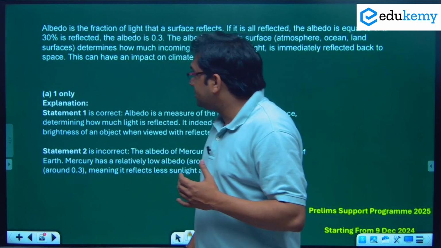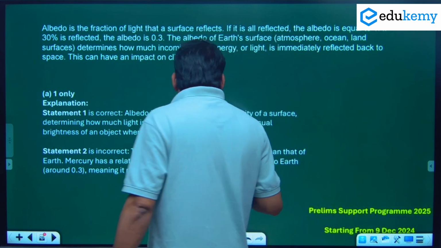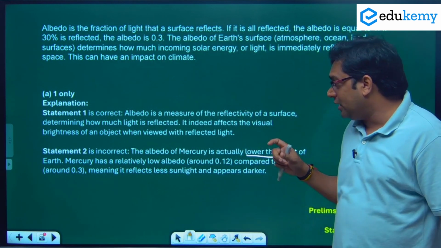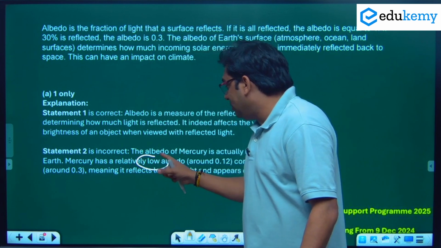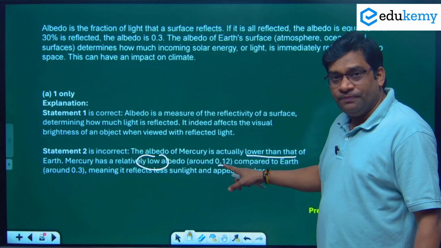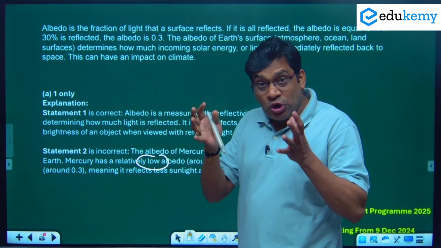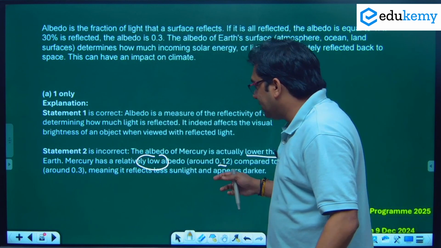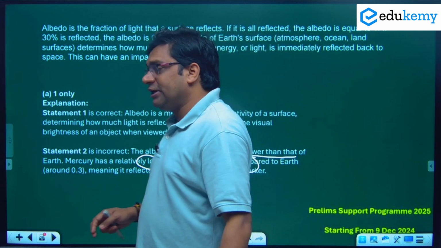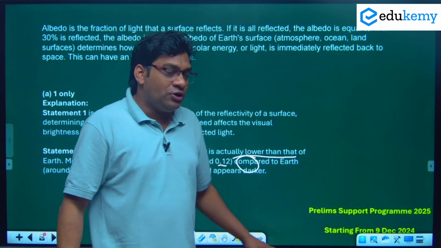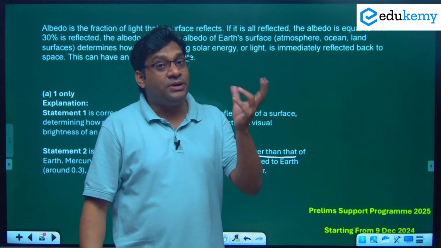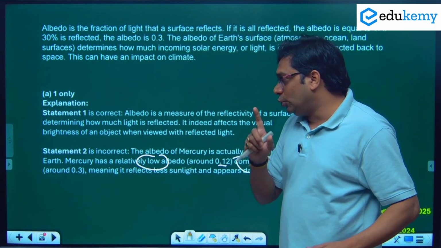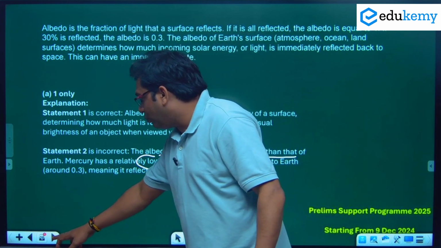This happens because the albedo of Mercury is actually lower than that of the Earth. It has a relatively low albedo, around 0.12. It means it absorbs a large amount of sunlight. What does the Earth do? It reflects. The Earth's albedo is 30%, it reflects 30%. So Earth's albedo is 0.3, much higher than Mercury, not lower. So we can say statement 2 is incorrect as compared to statement 1.